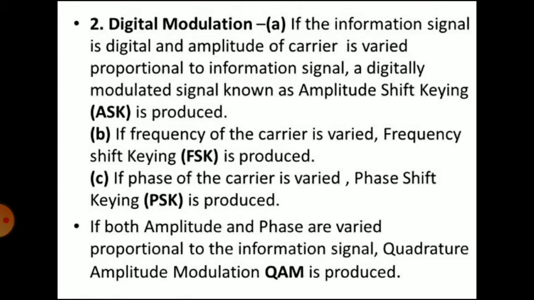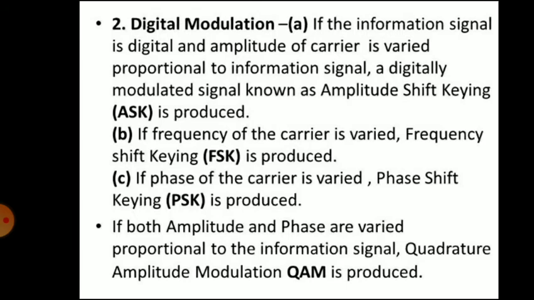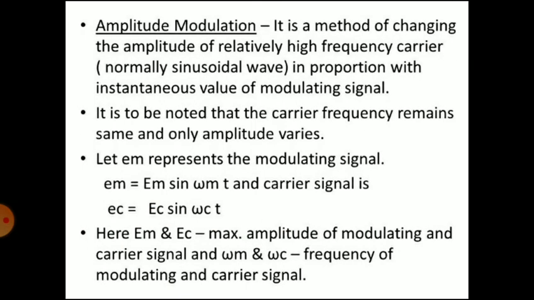Third, if the phase of the carrier is varied, phase shift keying is produced. If both amplitude and phase are varied proportional to the information signal, quadrature amplitude modulation is produced. In this lecture, we will only see amplitude modulation.